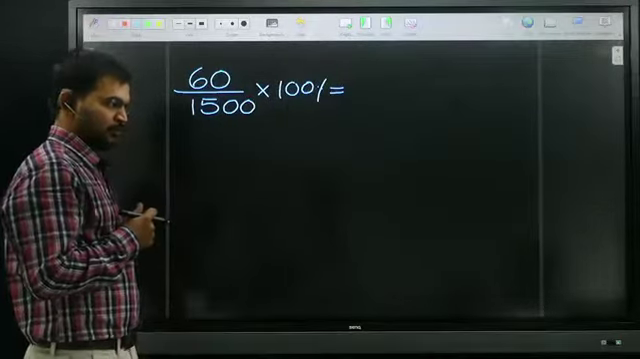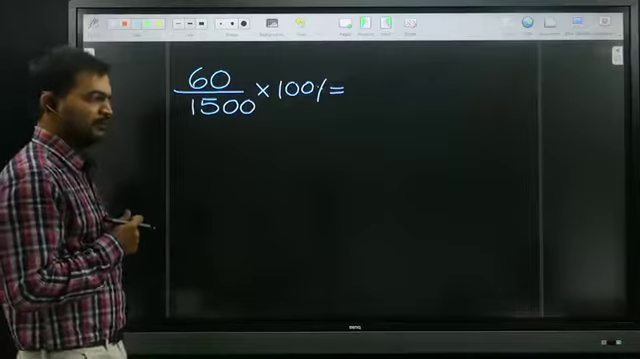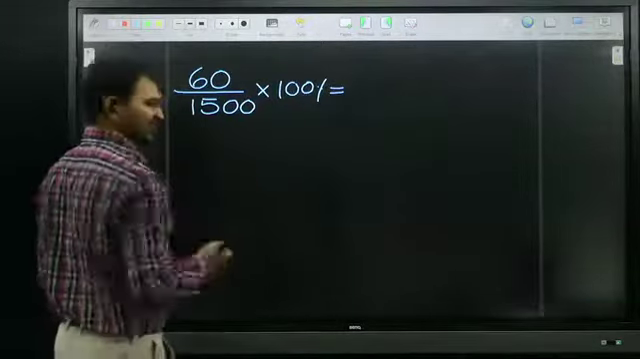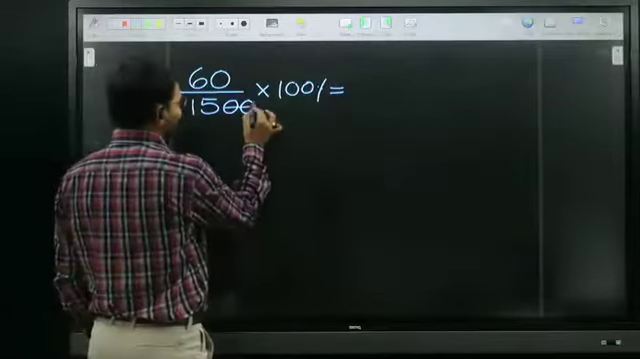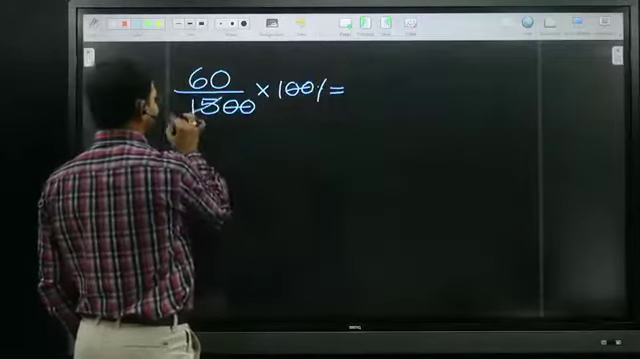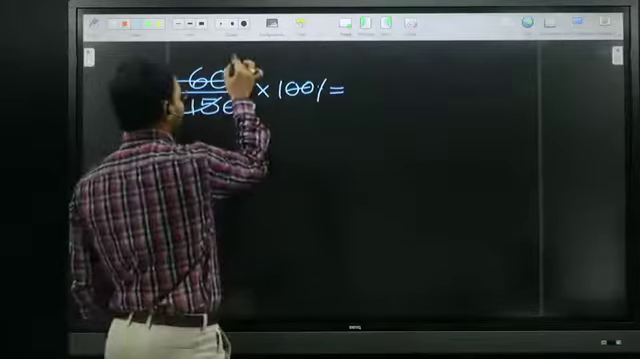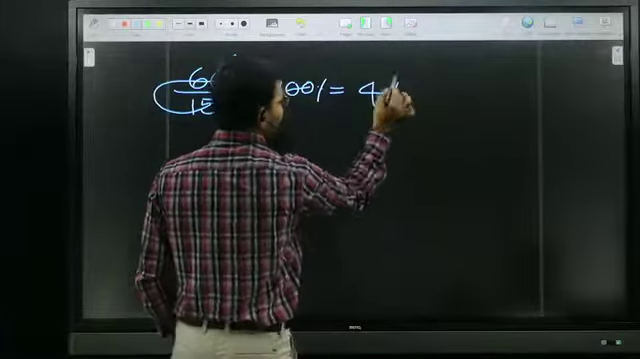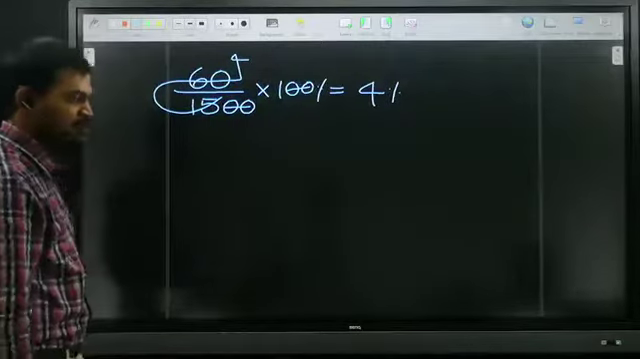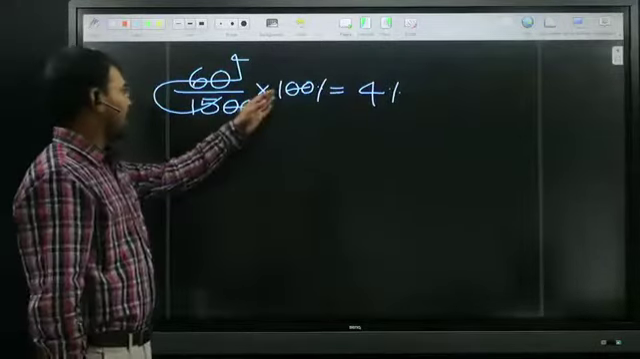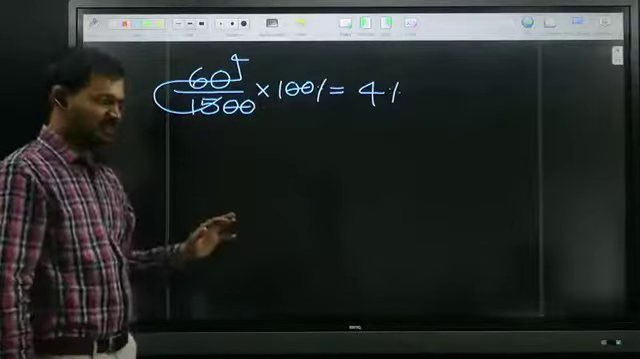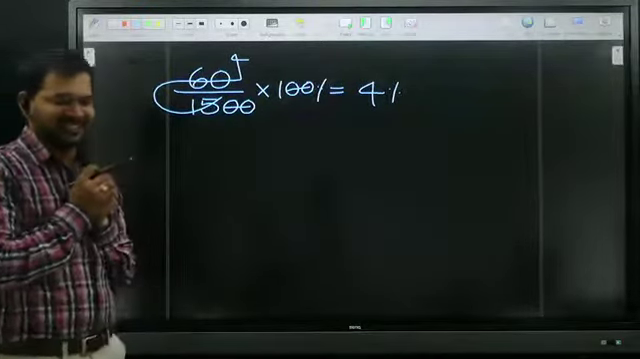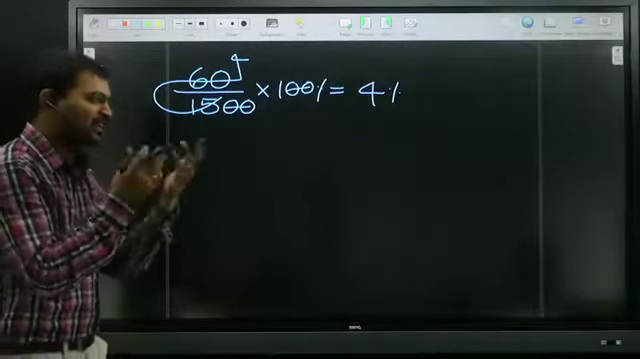Swapna said 4. Yes, it is 4. It's very easy because zeros are there. Two zeros get cancelled. 15 ones are 15, 15 fours are 60. Your answer is 4%. It's very easy because zeros are there and 60 is divisible by 15. It's very easy to attack. If zeros are there, it's okay.